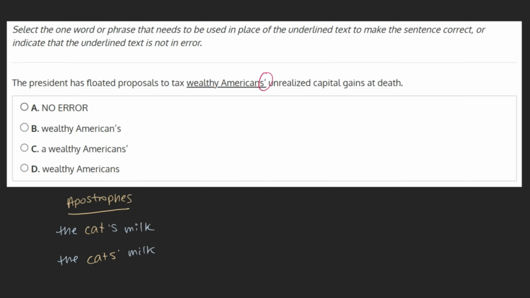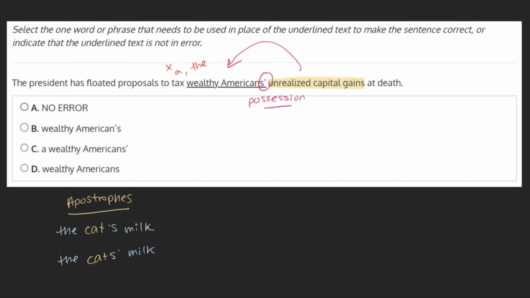The president has floated proposals to tax wealthy Americans' unrealized capital gains at death. Let's break this down. First, we see that unrealized capital gains belong to wealthy Americans, so an apostrophe is definitely necessary here to show possession. But our question remains, do we put the apostrophe before or after the s? Because there's no article before wealthy Americans, such as a wealthy American or the wealthy Americans' capital gains, we can see that we're talking about multiple wealthy Americans, or, more accurately, wealthy Americans in general.